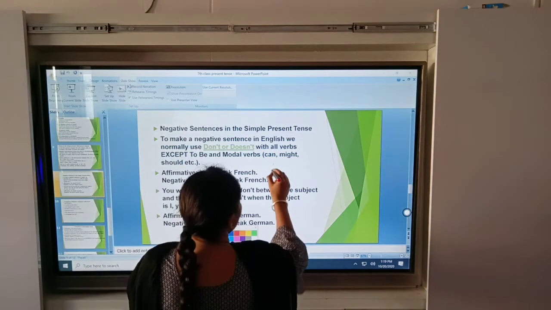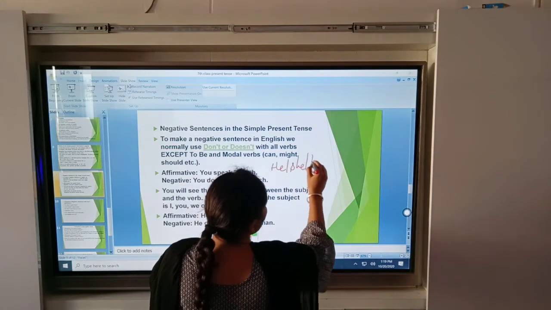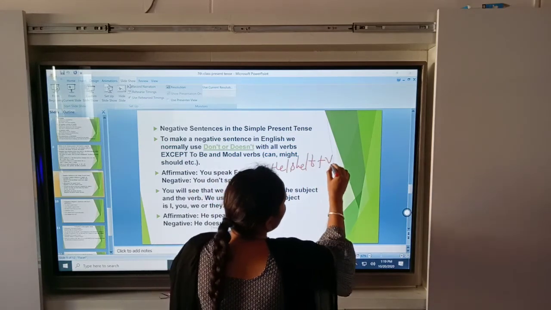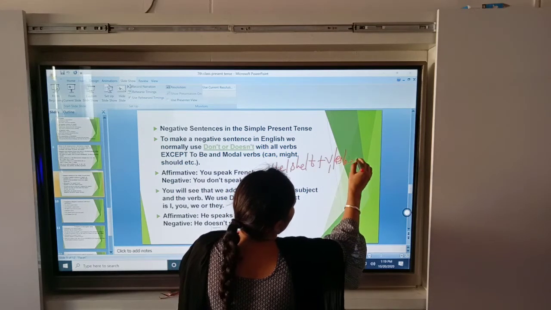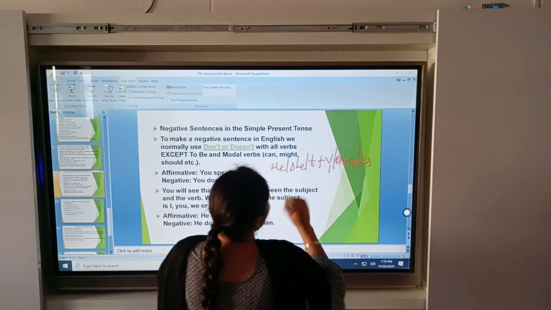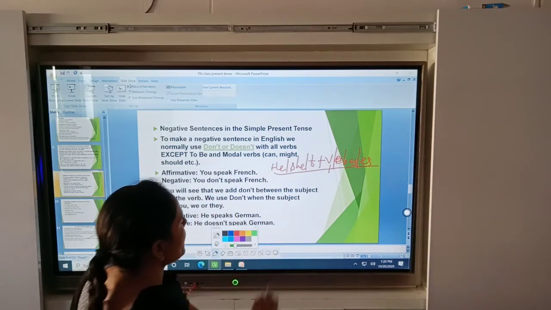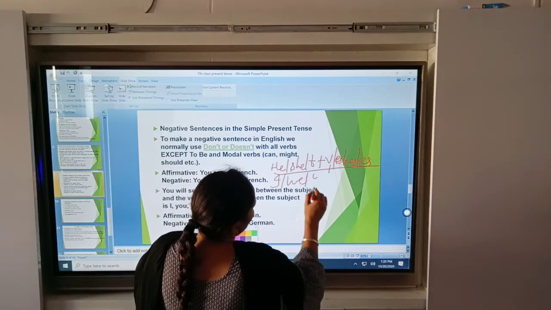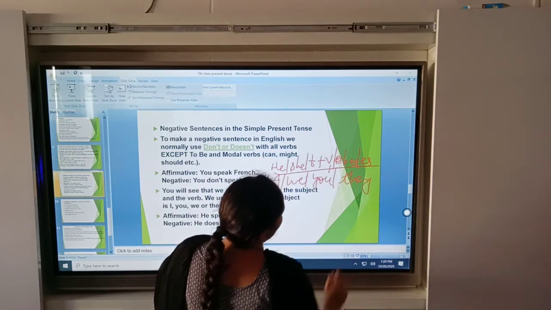If your subject is singular, he, she, it, any person, any place, then you put the base form of the verb plus s, ies or es. Okay, beta. And if your subject is plural, like I, we, you, they, then you put the base form of the verb.